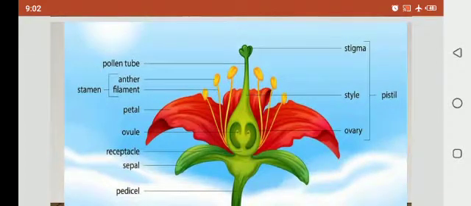You can see in that diagram, the mid portion, the elongated green portion, is called the stigma. The mid portion of the green is the style, then the ovary. Inside the ovary, the ovule is present. Then the yellow portion inside it, the elongated or tube-like structures, are the anther and the filament, which are collectively called the stamen. Clear? And below the red part, this is the sepal. The red part is the petals. Clear?